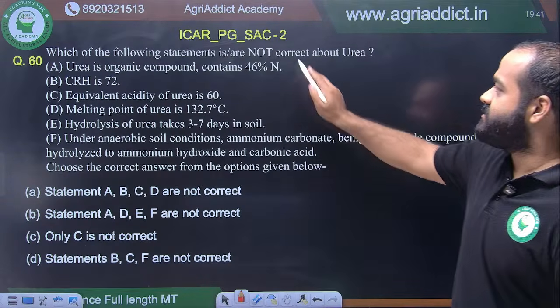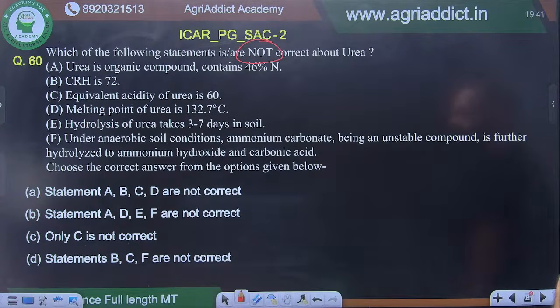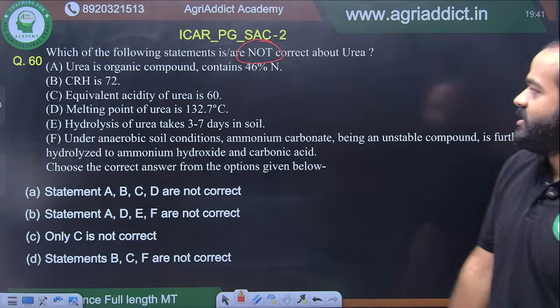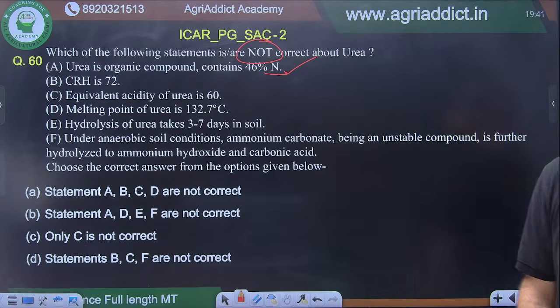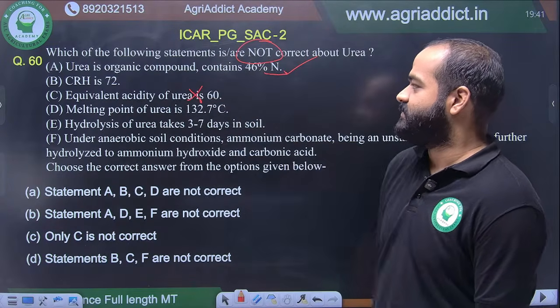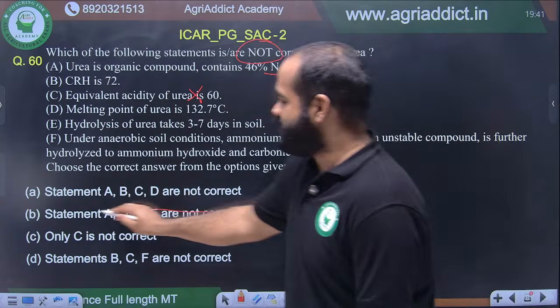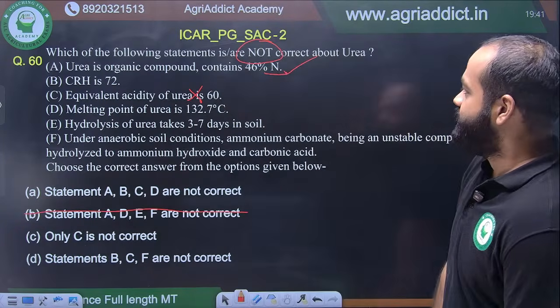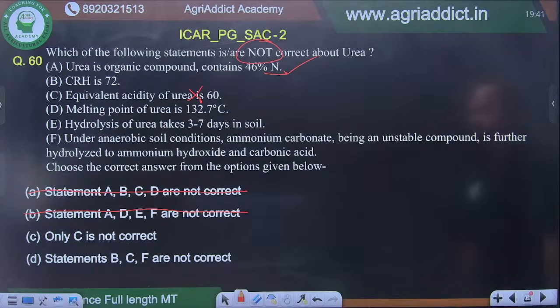Which of the following statements are not correct about urea? Tell me which are not correct. Urea is organic compound, content 46% N. This is correct, है ना? Equivalent acidity of urea is 60. This is incorrect. So जहाँ जहाँ पे C है, those will be the answer. We will cut this off because A is not there. So C, B and F.